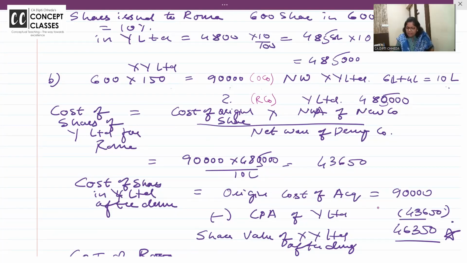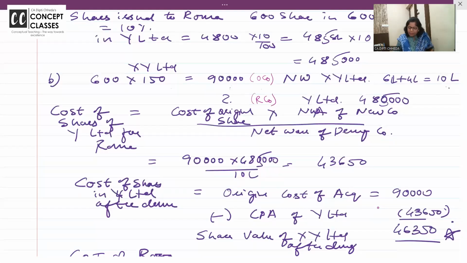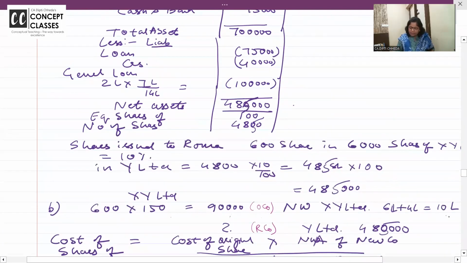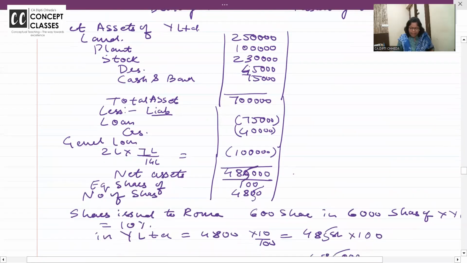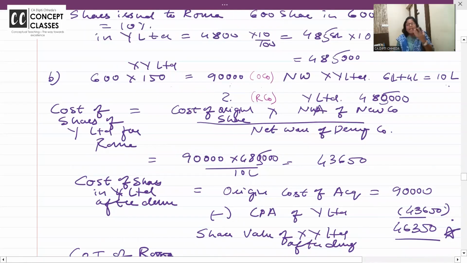Where did 485 come from, dear students? You are getting it from the balance sheet, net assets. Here it is. If I scroll up here, can you see land, building, net assets? So there's no formula. I had shares worth 90,000 in the original company valued at 10 lakh rupees, and 4,85,000 is the net worth of the new company.